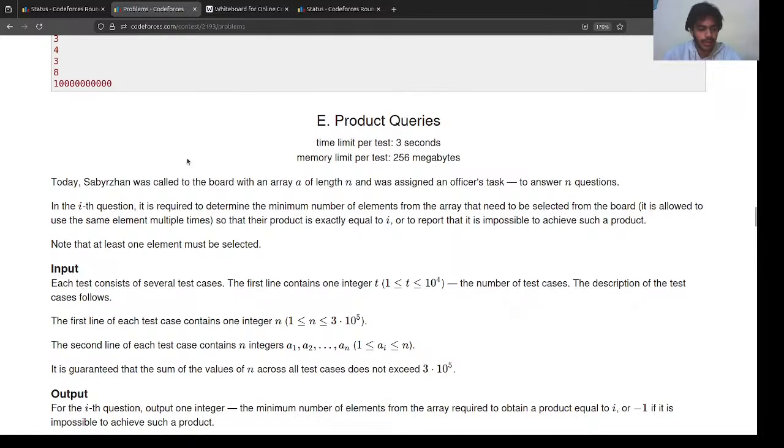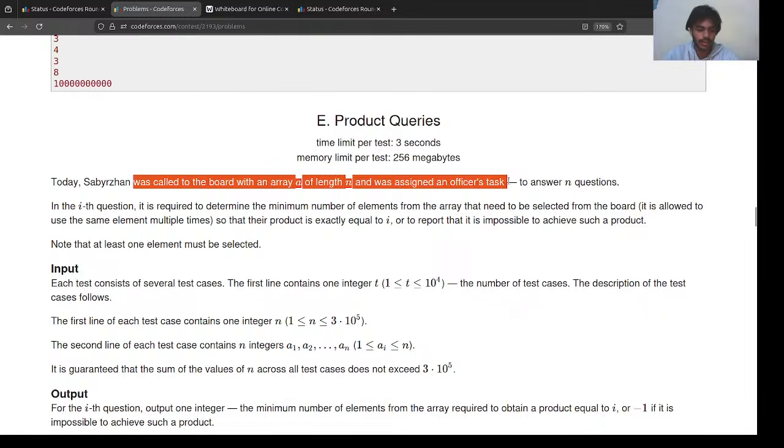Today, Sabir Sen, I hope I'm not pronouncing it wrong. So yeah, today this guy was called to the board with an array A of length n. Thanks dude, thanks LeadCode56. I applied the same concept. Okay, great. If you guys have any other proof or any other way to solve the problem, you can ping it in the comments. And Mehin has also commented. Yeah, understood. Great dude, great.